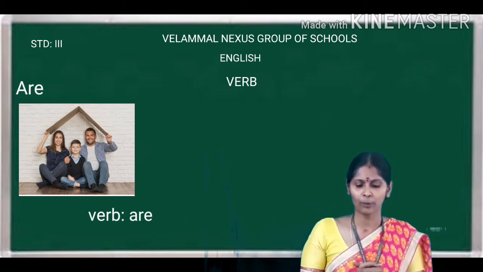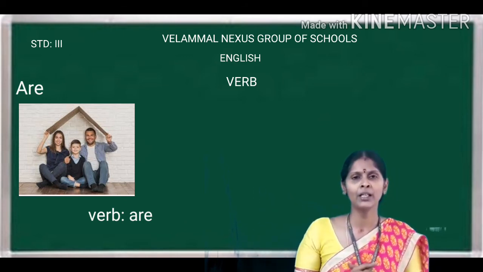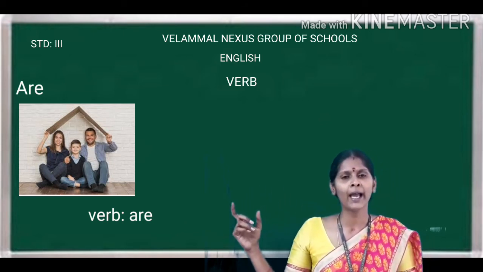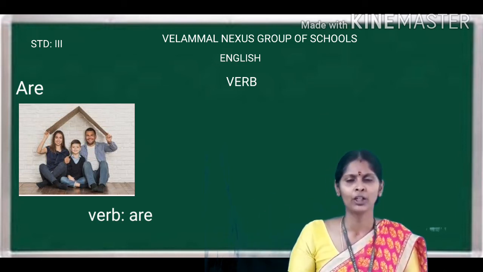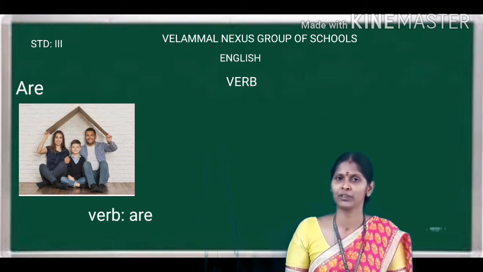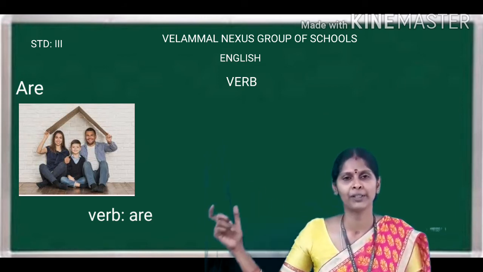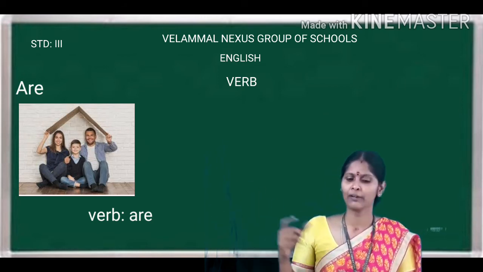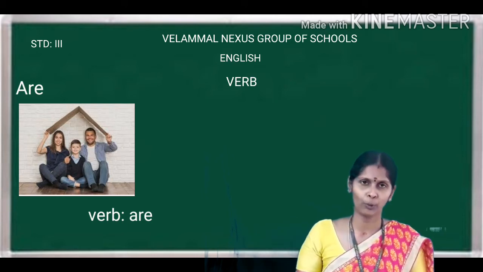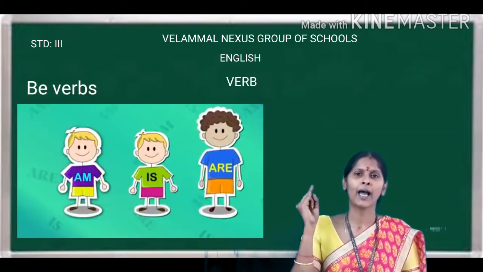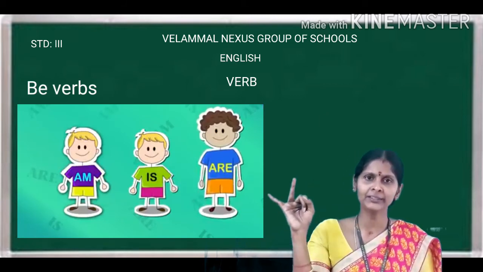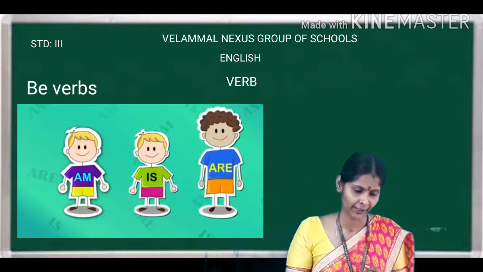Yes. Now here also, if you see, you cannot find any action word. Can you find any action word there? No, you cannot find any action word. So are will be the main verb over there. Okay, children. So what are the be verbs? Am, is, are. Okay, fine.